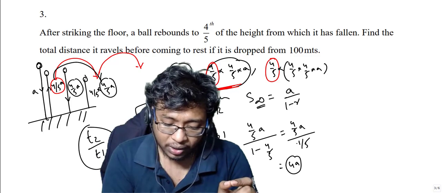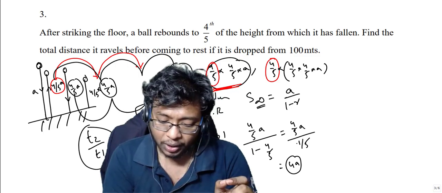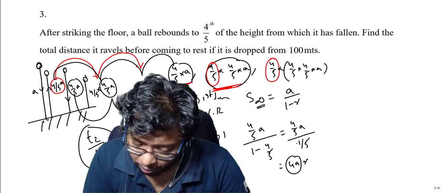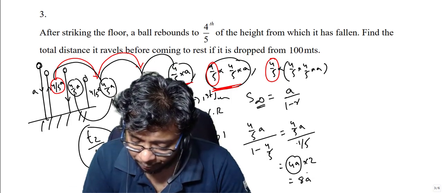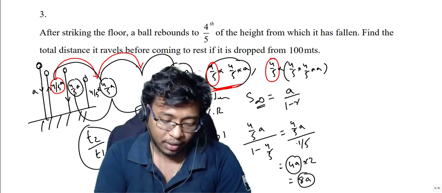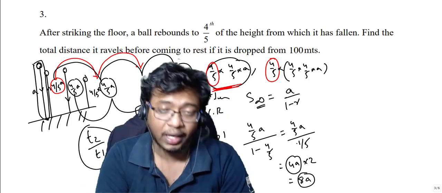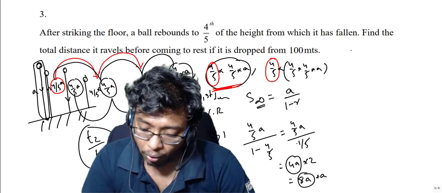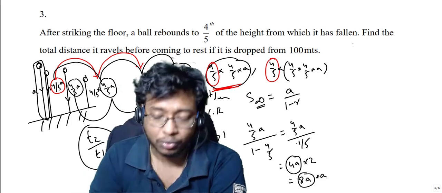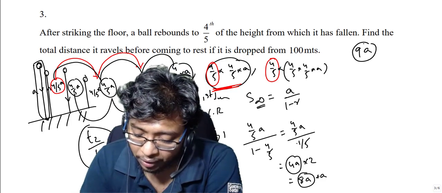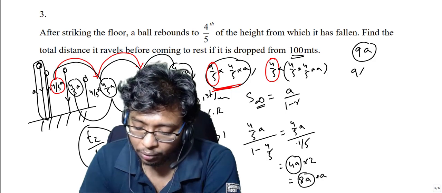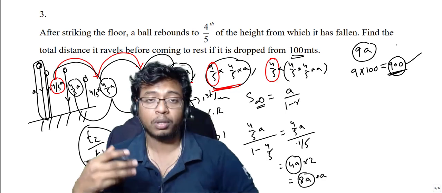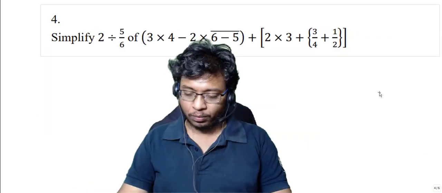Now this is only for one alternate series. Again we have this one also, right? So this is also the second alternate series, so we have 2 GP series here, so multiply with 2, that will be 8a. Now you have one more a right here, the initial one which we ignored, this height is considered as a, so add it back, so that is 9a. So your total distance the ball travels before it comes to rest is 9a. What is our a here? 100 meters. That means 9 into 100, which is 900. So it should have traveled 900 meters before the ball comes to rest, right?